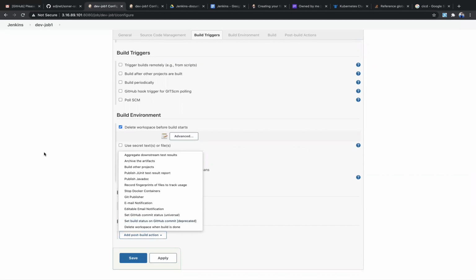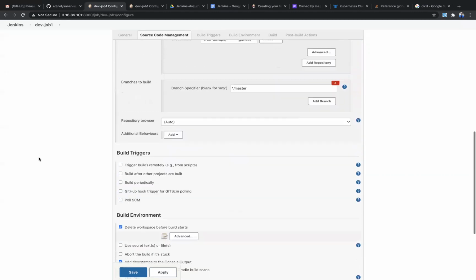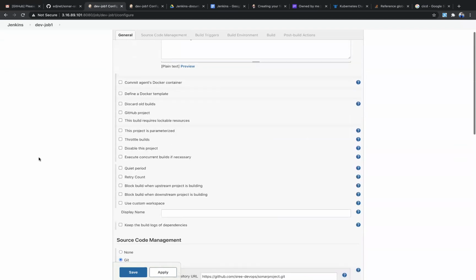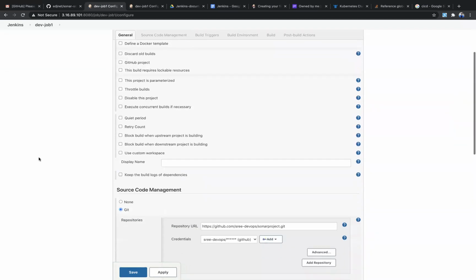in the current job, but maybe this job is dependent on the other job. So because of this job, that job is triggering. So maybe in that case you want to execute this concurrently, so that at least the other job will be able to trigger. So in that case maybe you can select this option.